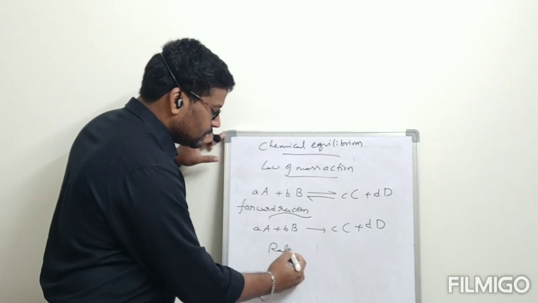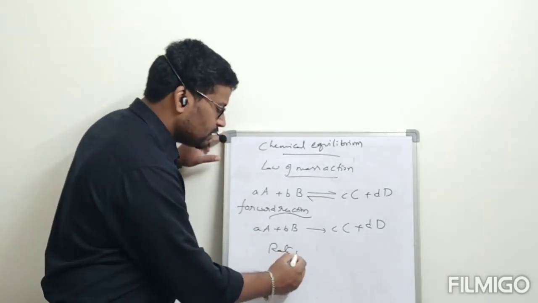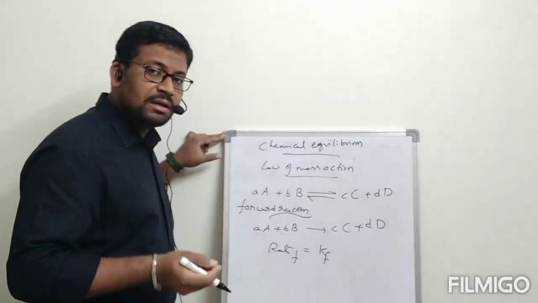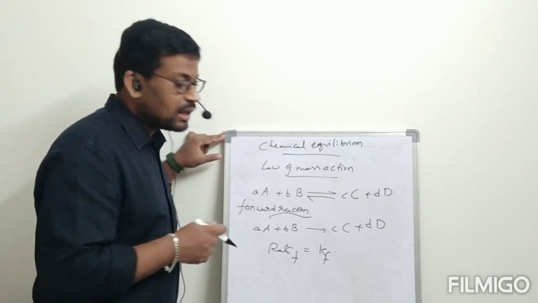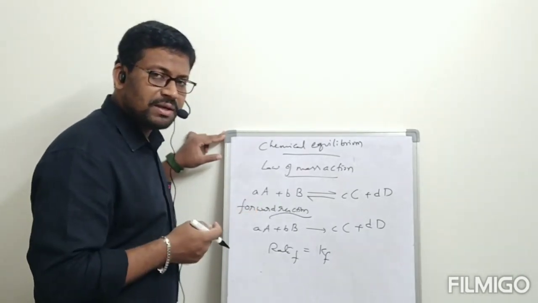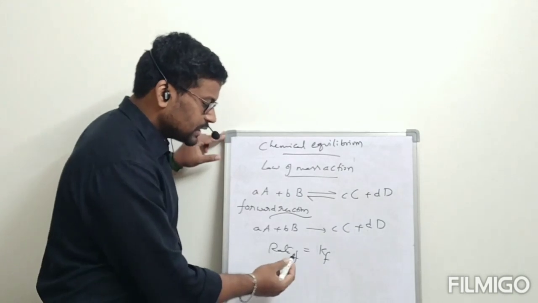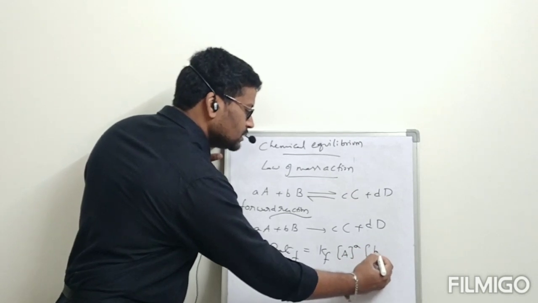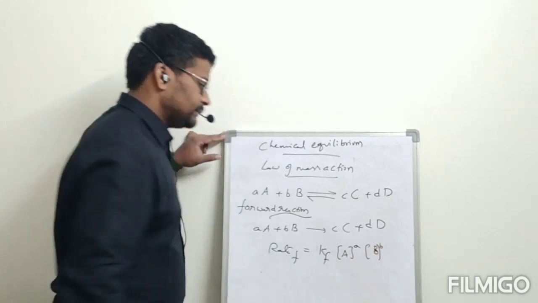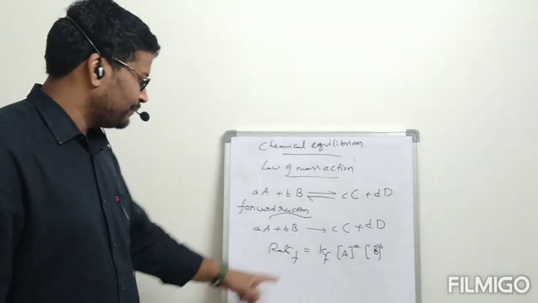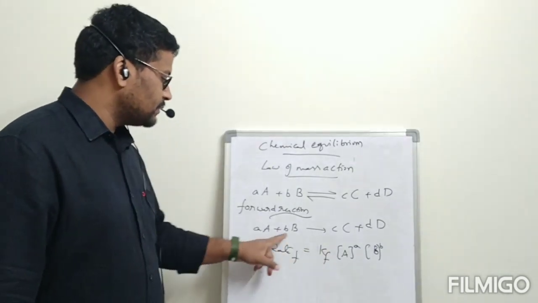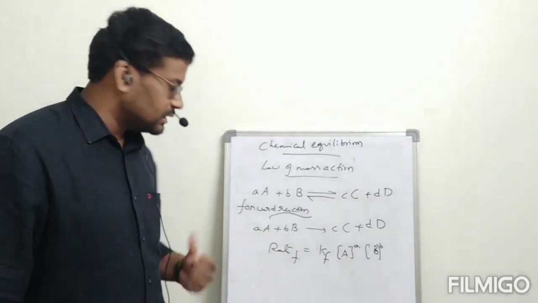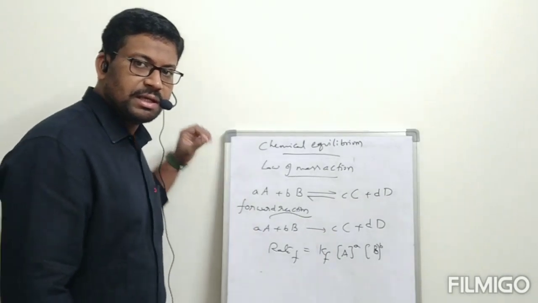Rate of forward reaction is equal to Kf. Kf means rate constant of forward reaction. Already we know this according to chemical kinetics, no need to explain that much. Rate of forward reaction equal to Kf into concentration of A power a into concentration of B power b. This is law of mass action according to chemical kinetics. This is for which reaction? Forward reaction. Next, backward reaction.